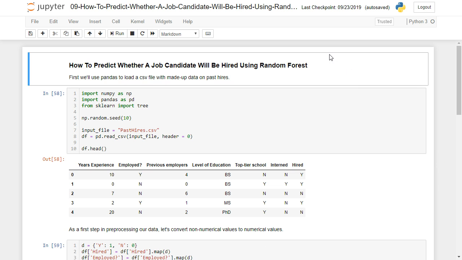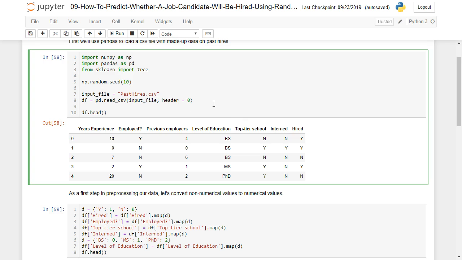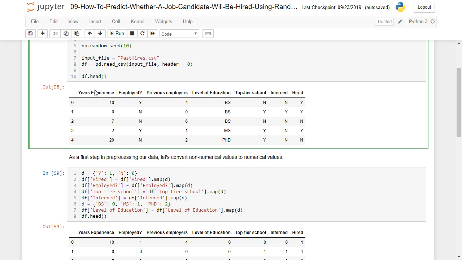What we're going to do is attempt to predict whether a job candidate will be hired using random forest. First, we're going to use pandas to load in a CSV file with some made-up data on past hires. Let's take a look at what that data looks like here. Okay, so we have number of years of experience, whether they are currently employed, the number of previous employers they've had, their level of education, whether they have a BS, a master's, or a PhD, whether they went to a top-tier school, whether they have interned, and whether or not they ultimately were hired. So again, we have a supervised learning scenario here because we have an actual target variable on which to train our data.